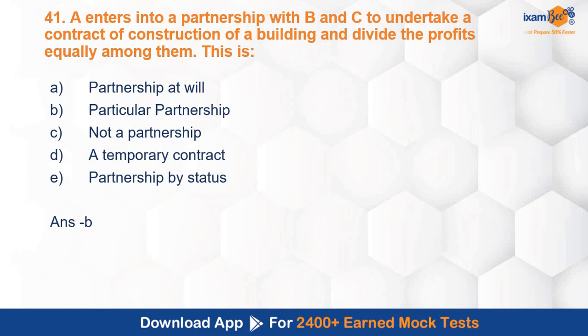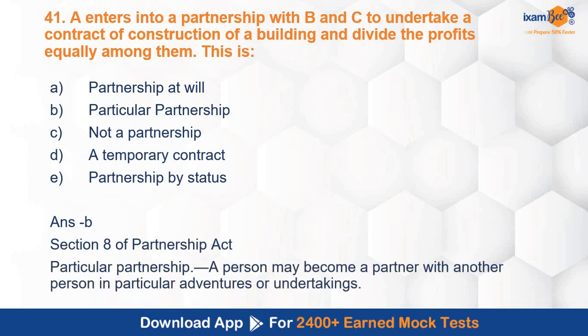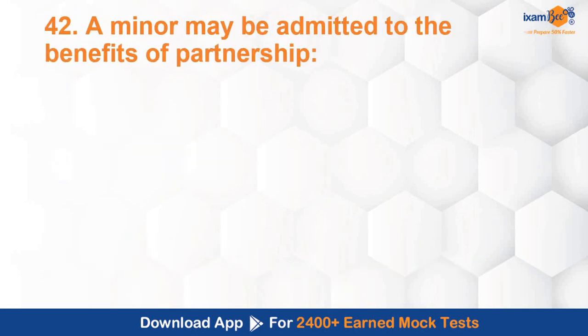Kinds of partnership से दोनों भी questions आए हैं. एक partnership at will followed by this question. This is relating to the next type, particular partnership. Section 8 deals with this concept. A person may become a partner with another person in particular adventures or undertakings. So वो partnership restricted होती है only for that particular type of activity that has been undertaken, nothing else is taken up. A minor may be admitted to the benefits of partnership. Minor partner भी काफ़ी important concept है partnership topic से, that also you have to be very clear with.